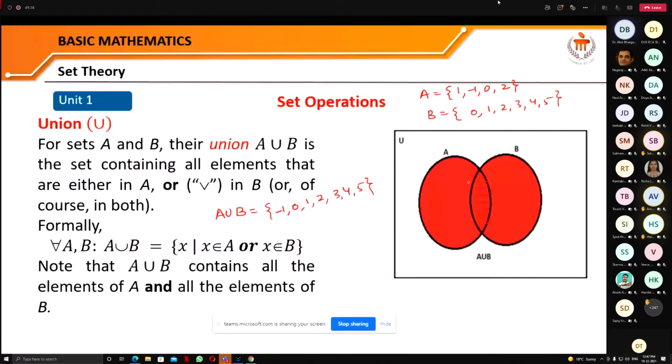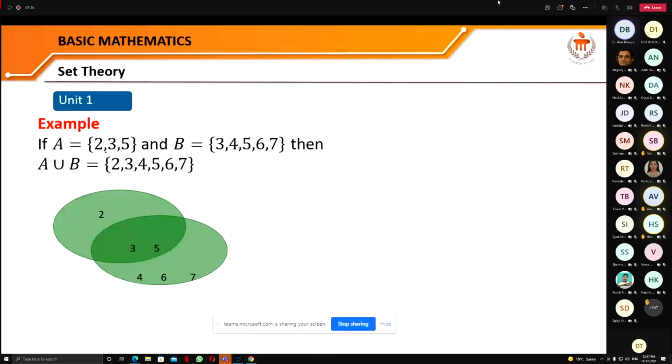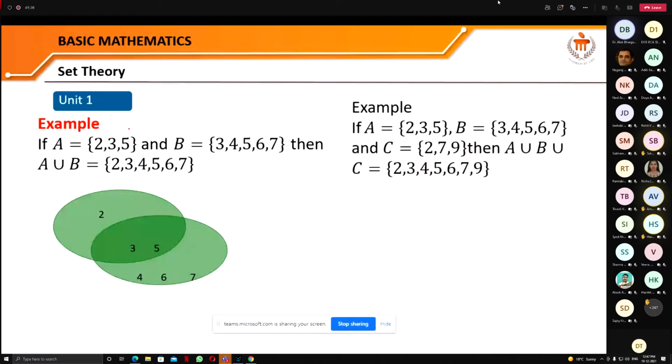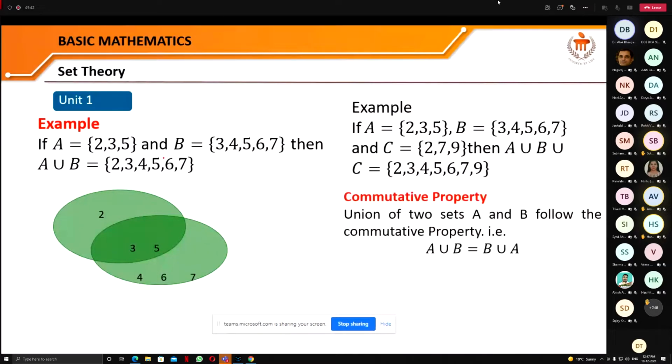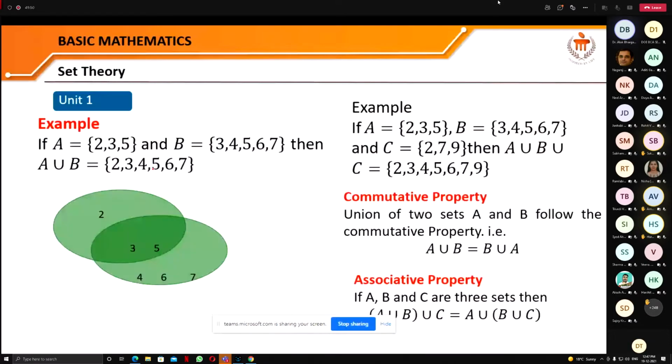Let us see an example. A and B are two sets. A contains 2, 3, 5, and B contains 3, 4, 5, 6, 7. Then what is A union B? A union B contains all these elements, that means 2, 3, 4, 5, 6, 7, and you can see that 3 and 5 are repeated, but we'll write them only once.